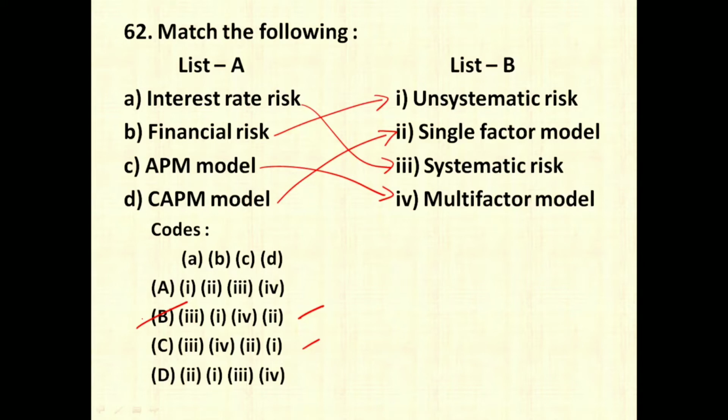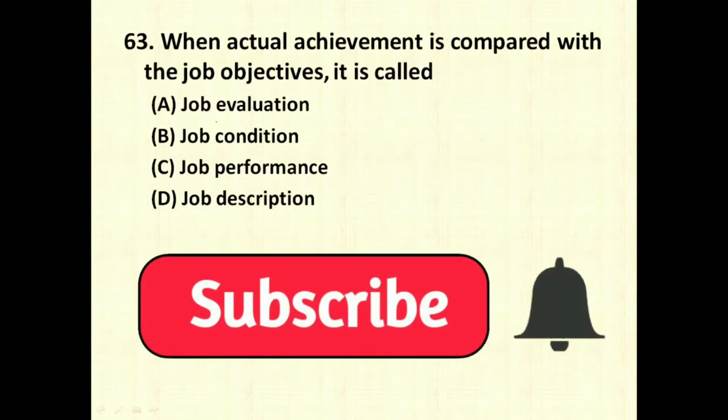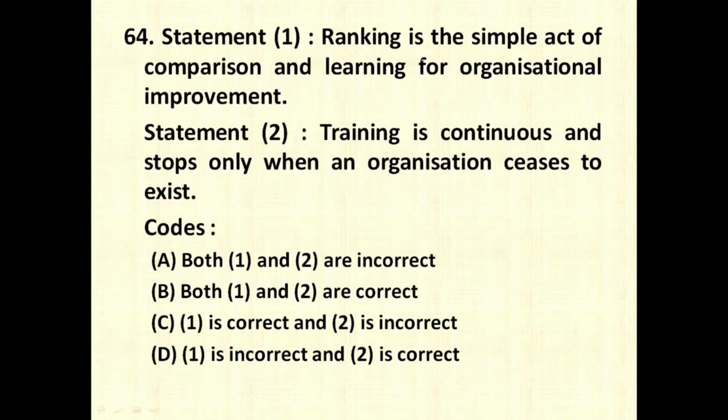answer for this question. When actual achievement is compared with job objectives, it is called job evaluation, job condition, job performance, job description. So the answer for this question is option number C, that is job performance. Job evaluation is nothing but finding out the worth of the job. Job description is nothing but giving out the description of the job which are required to be performed in a particular job.